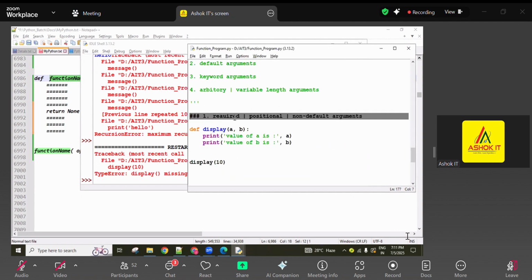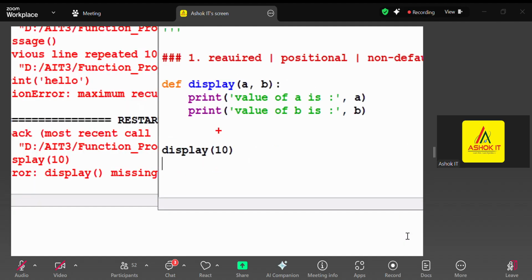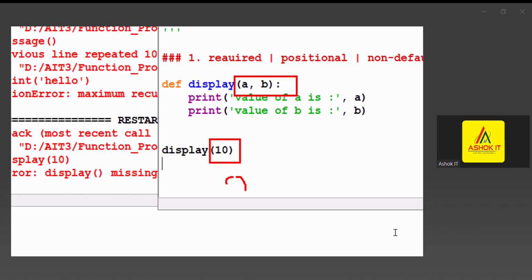So here, required arguments, positional arguments like I said. Check it here: how many parameters are there? Two. Then how many values are required? Two values required, only one given. That's why it is called required arguments. How many parameters there are, the same number of arguments required, the same number of values required. That's why some people consider them required arguments.